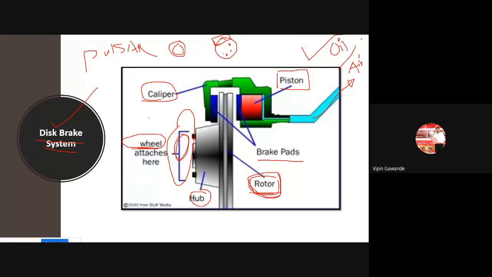So when you apply the pedal, when you apply the brakes, जेव्हा तुम्ही ब्रेक्स दाबता आपण आपल्या टू व्हीलरला, so when you put the brake, from the master cylinder fluid enters into this caliper assembly. ते फ्लुइड इथे येईल, and now here we have the piston, आणि फ्लुइडचं प्रेशर अप्लाय केल्यामुळे हा पिस्टन ब्रेक पॅड्सला रोटरला कनेक्ट करायला सुरुवात करेल. It will push the brake pads toward the rotor.